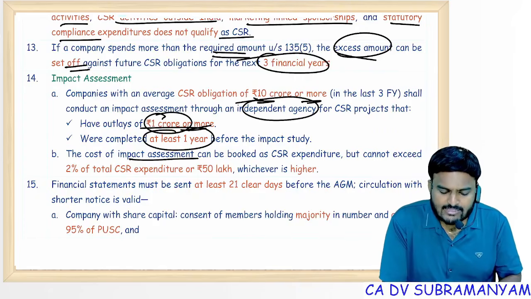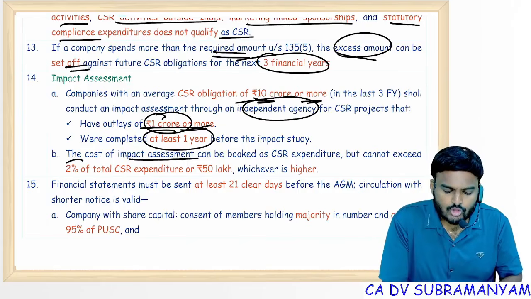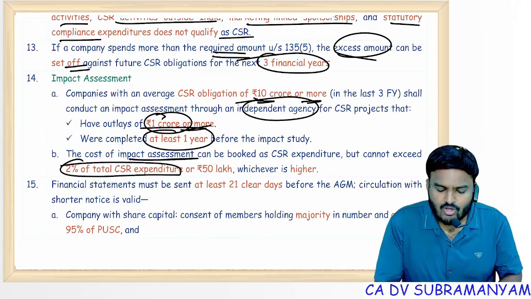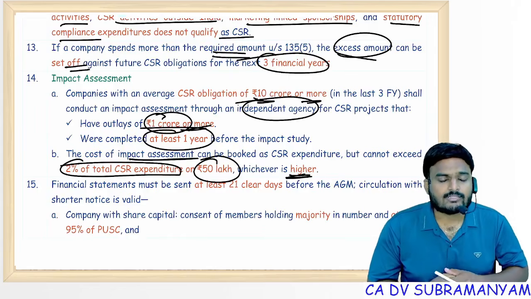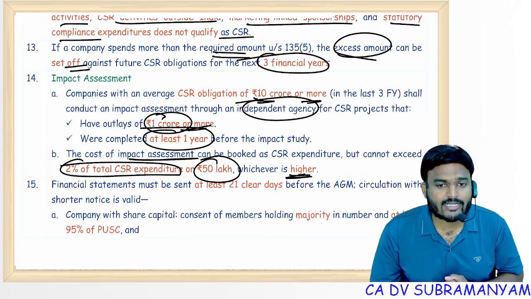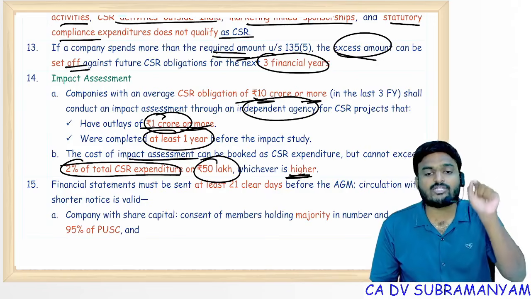And for carrying out this impact assessment, that independent agency can charge fees. How much? 2% of CSR expenditure or 50 lakhs, whichever is higher. Also remember, CSR administrative overheads shall not exceed 5% of CSR expenditures. Administrative overheads.